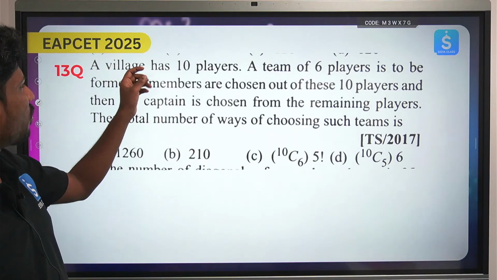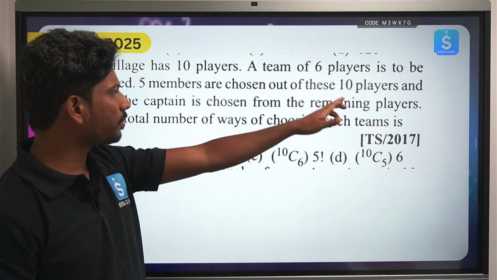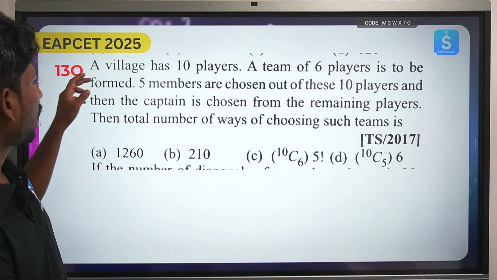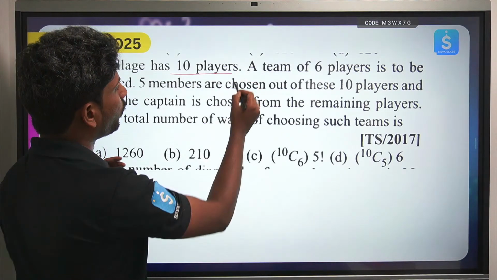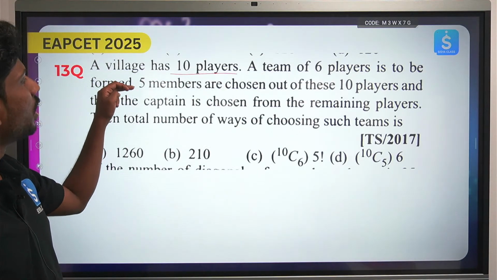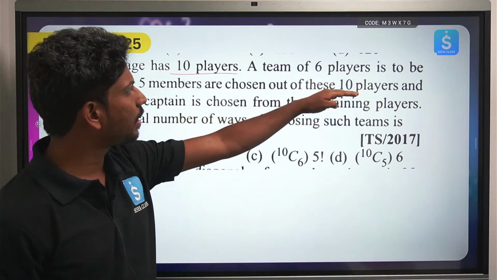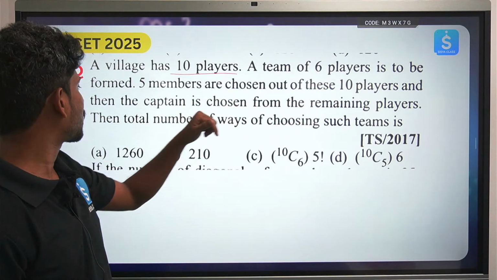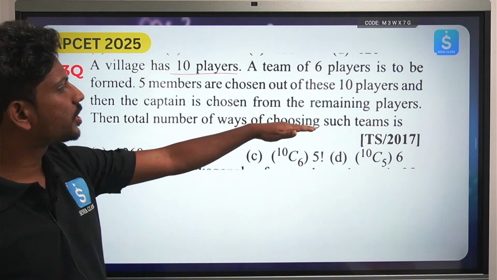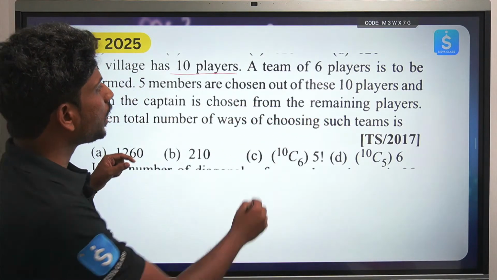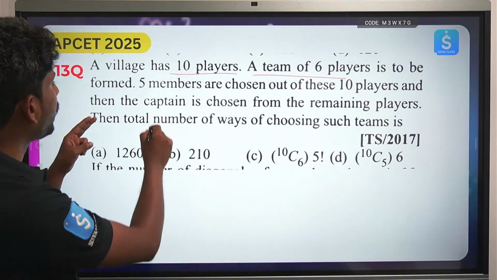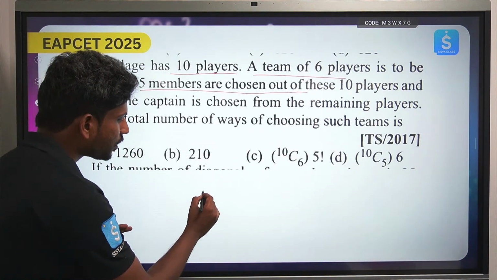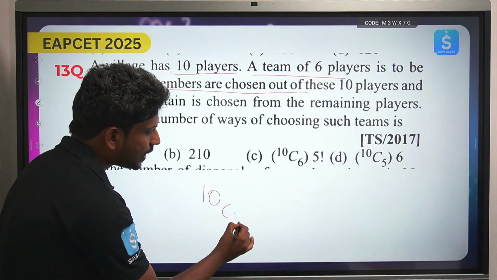This is also the same question, 10 villages 10 players, the same thing which we have done. Nevertheless, I would like to just explain you quickly. 10 players, a team of 6 players is to be formed. 5 members are chosen out of these 10 players, then the captain is chosen from the remaining players. Then the total number of ways in which choosing the team is: a team of 6 players is to be made, 5 members are chosen out of these 10. So the number of ways in which you can choose those 5 players is 10C5.